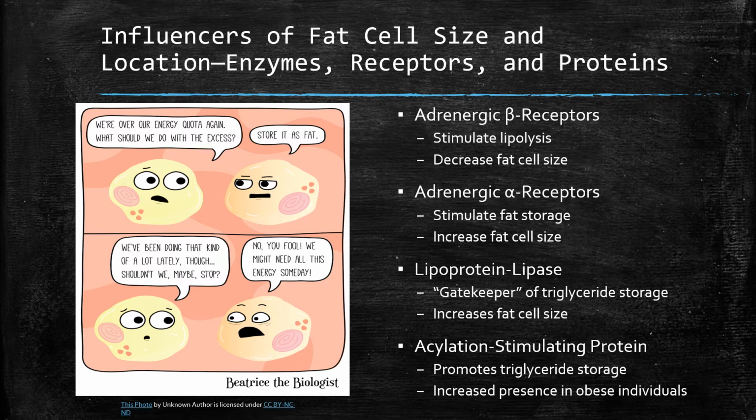Beta receptors stimulate lipolysis, or the breakdown of fat, and decrease the size of fat cells, while alpha receptors promote the storage of fat and increase the size of fat cells.